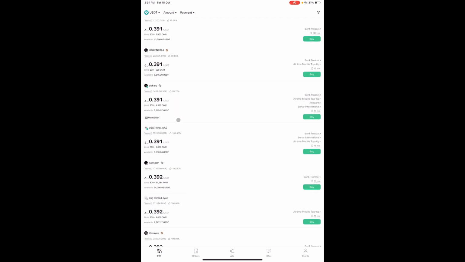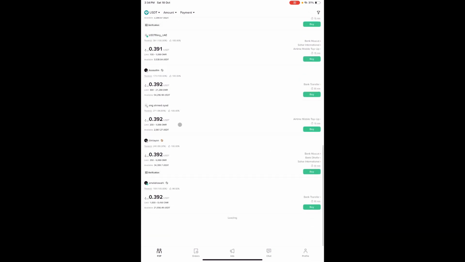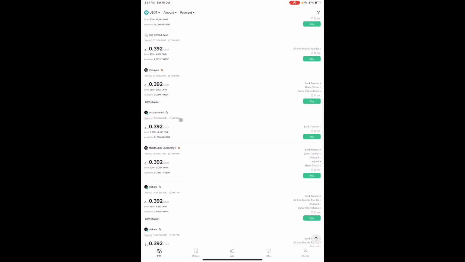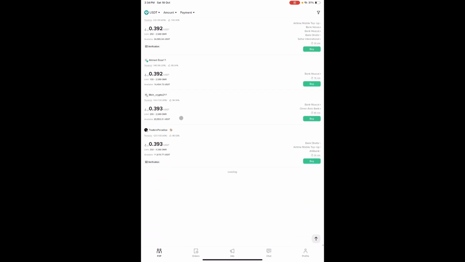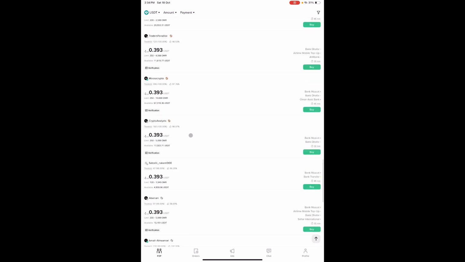So we shall keep on scrolling down. You scroll down and look for the amount of money you have. Make sure you look for the exact amount of money you want. So we keep on scrolling. I got this person, but this one is from 10 real to 236 real. But the percentage up here is 93, which is not going to be enough for us. It's not worth it.